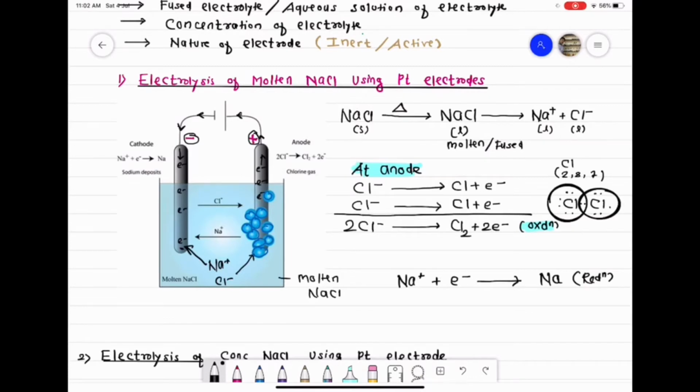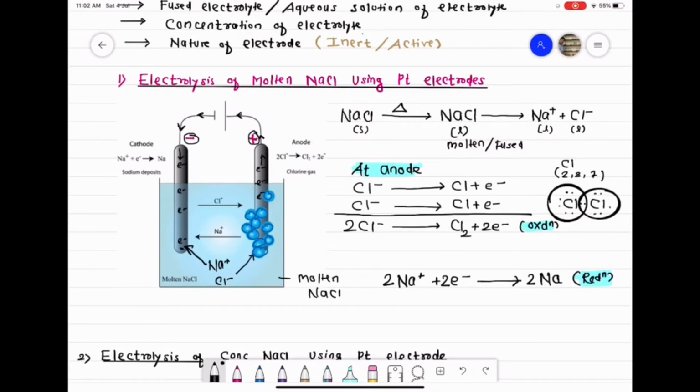So class, here in this reaction, oxidation and reduction both are taking place simultaneously. But to balance the electrons, you can see in oxidation reaction 2 electrons are lost, and in reduction reaction there is only 1 electron. So to balance the equation, we multiply reduction reaction by 2. So class, now it is balanced. So 2 electrons are lost at anode, 2 electrons are gained at cathode.